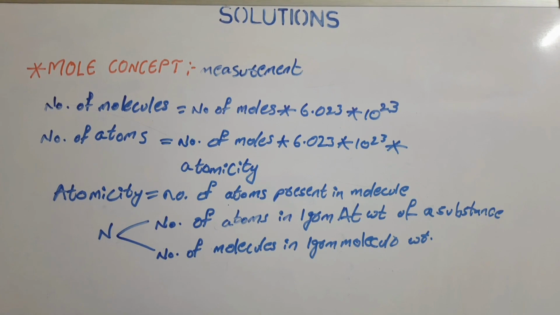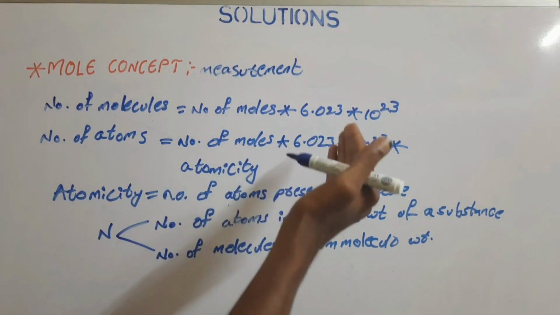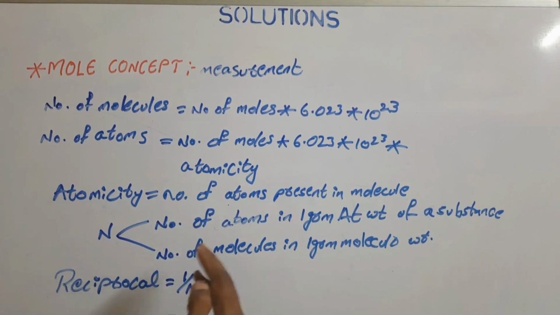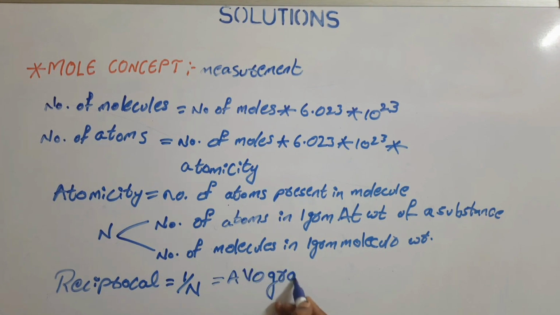If the Avogadro number is 6.023 into 10 to the power of 23, the reciprocal of the Avogadro number, which is 1 by N, is called the Avogram. This is one of the important concepts.